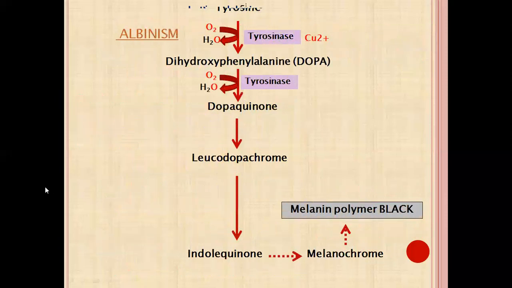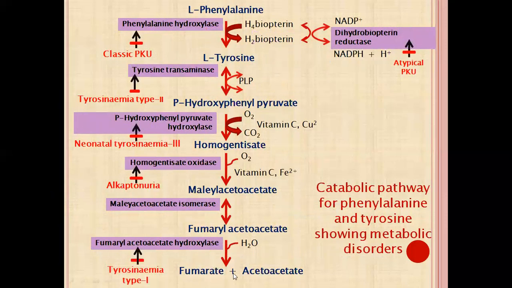Now we will see the three catabolic pathways of tyrosine. The first one we have already seen, that is tyrosine is converted into fumaryl acetoacetate and then fumarate plus acetoacetate. The other two pathways from tyrosine are as follows.